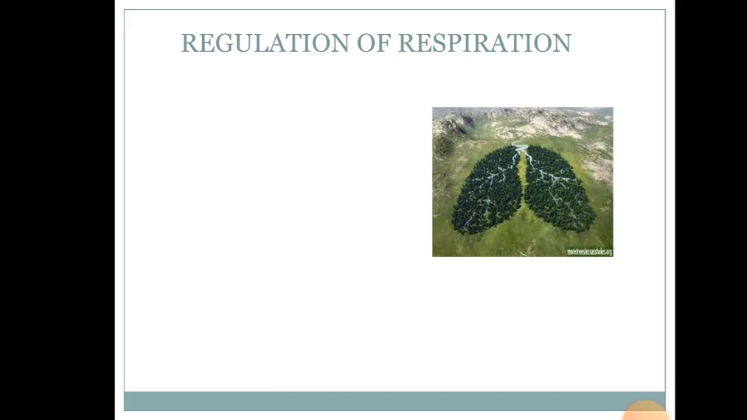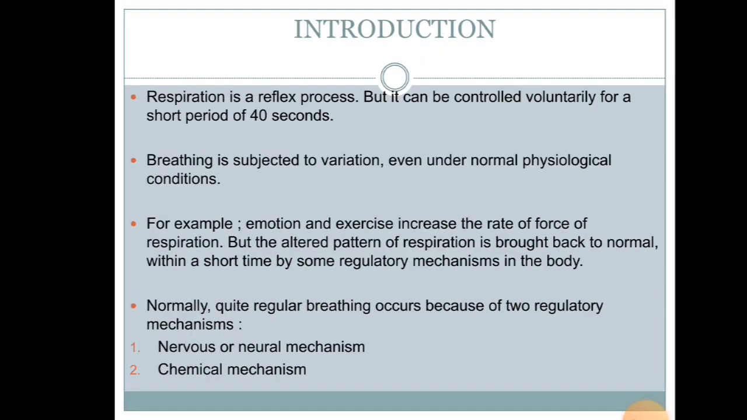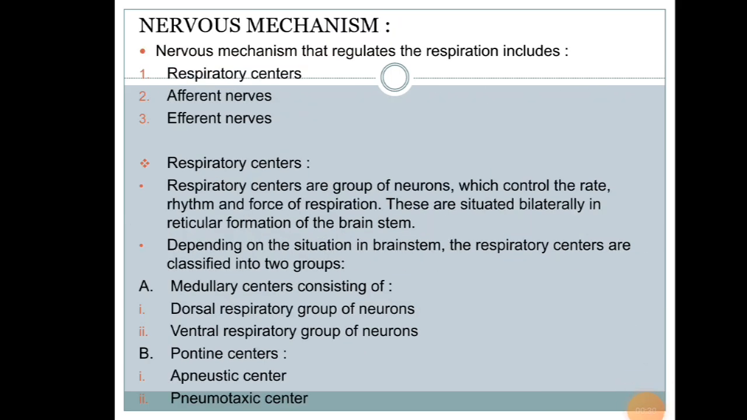So, today I'm going to tell you about regulation of respiration. Respiration is a reflex process, but it can be controlled voluntarily for a short period of 40 seconds. Normally, the quiet regular breathing occurs because of two regulatory mechanisms: nervous or neural mechanism and chemical mechanism. The nervous mechanism that regulates respiration includes respiratory centers and afferent and efferent nerves, which are the respiratory connections.